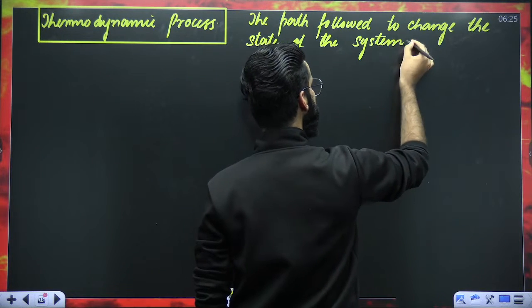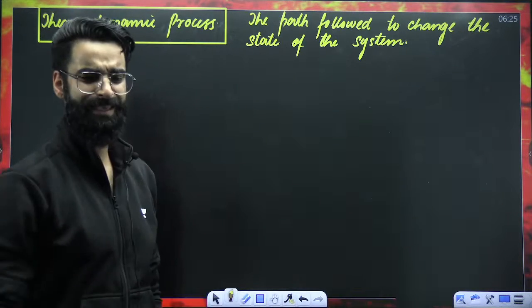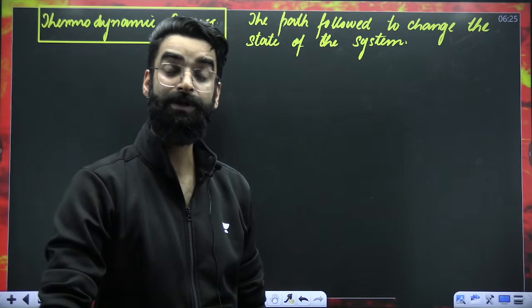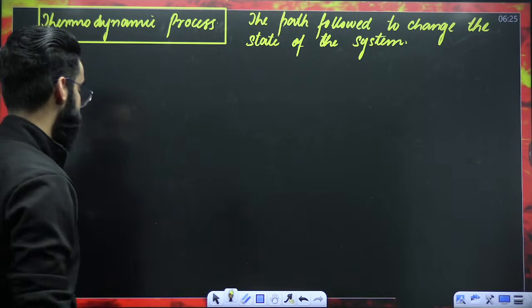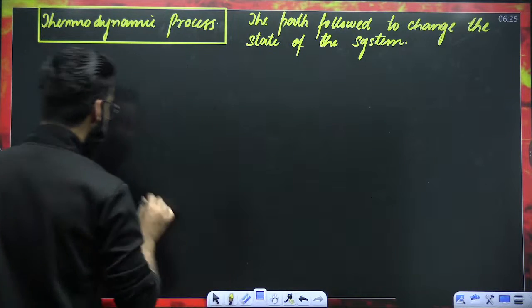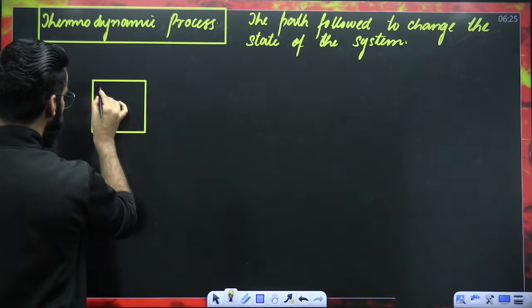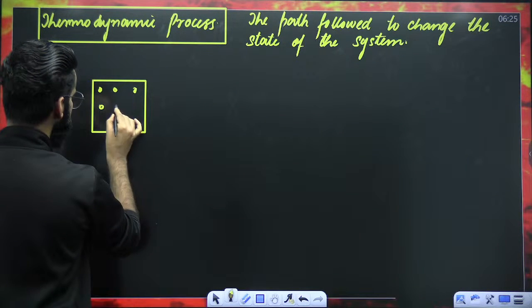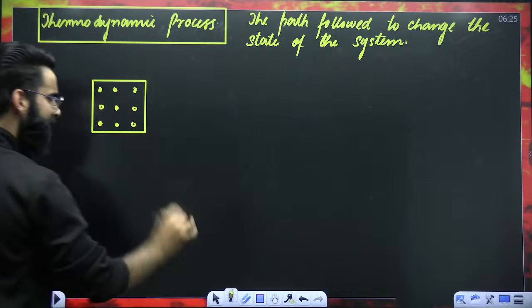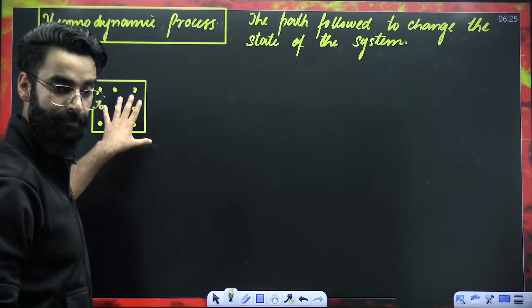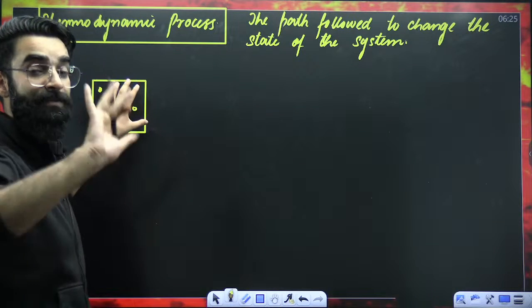Path followed to change the state of the system. Now you must be thinking what it means. What does that mean? Try to understand this. For example, you have got an ideal gas in the container. Let's say these are the ideal gas molecules which are present in the container. And this ideal gas is my system right now. It is under thermodynamic investigation.